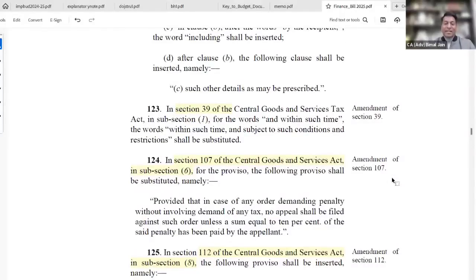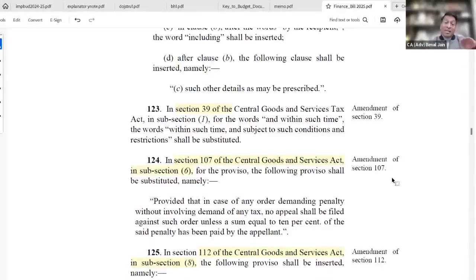Section 39, they are now drawing a reference that they can put certain conditions and restrictions for filing of GSTR 3B. Quite obvious, you must be recalling Rule 59, Sub-Rule 6. If you don't pay up your taxes of the preceding tax period, then you will not be able to file GSTR 3B. And there are a lot of provisions from the Rule 59 Sub-Rule 6 perspective. Then go to Section 37 for GSTR 1